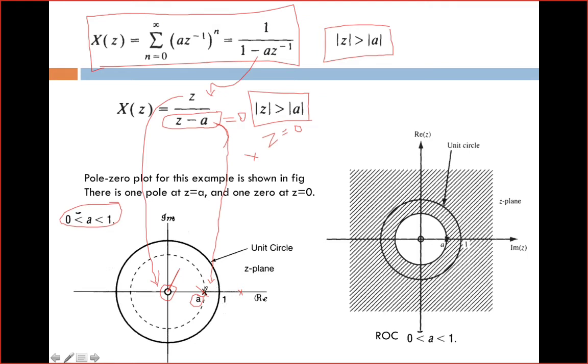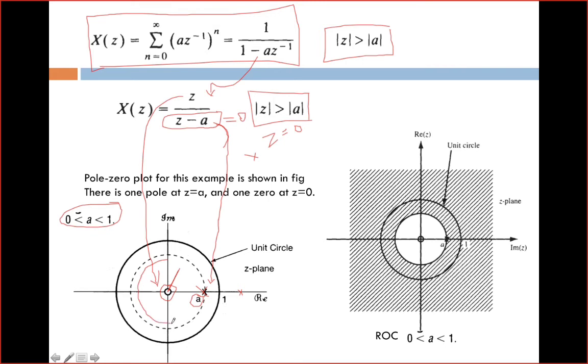inside the unit circle. So I marked a unit circle, and then I marked a pole inside the unit circle, and then I have to draw a circle of radius A. So that circle is marked with a dotted line. So this is a circle.